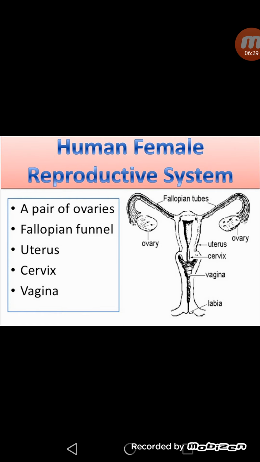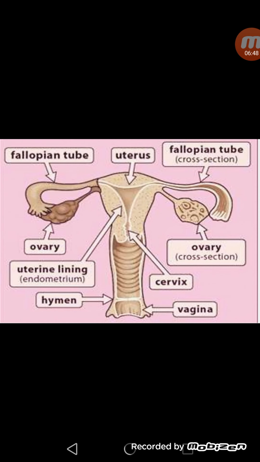In the same way, the human female reproductive system mainly consists of a pair of ovaries, fallopian funnel, or we can say fallopian tubes or oviducts, uterus, cervix, and vagina. All these are the parts of the female reproductive system. Now what are the different functions of these parts? There are two ovaries present in the abdominal cavity, as you can see in the diagram, and these produce one mature egg or ovum every month.